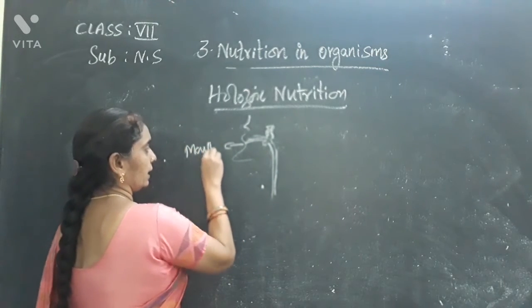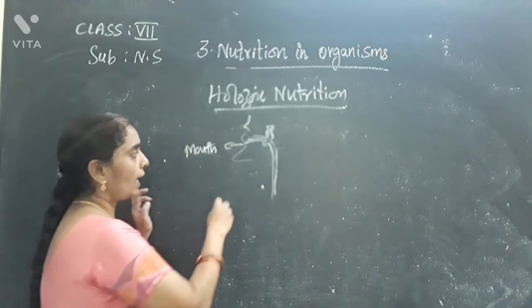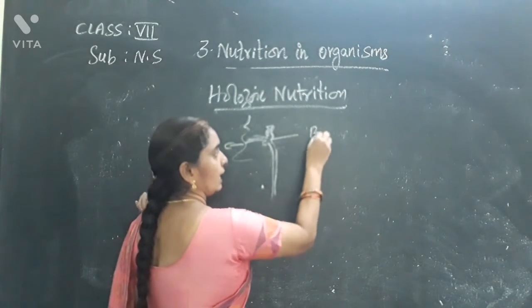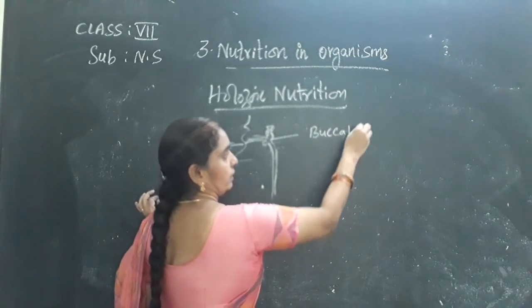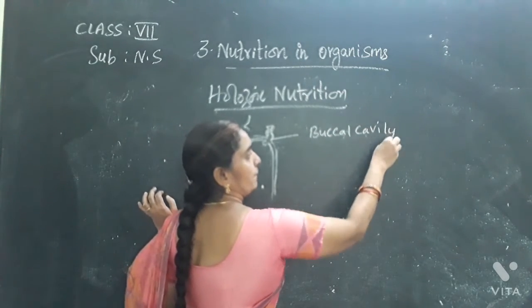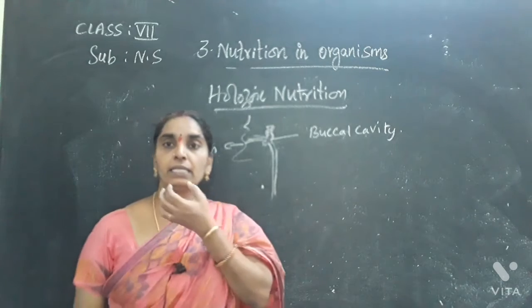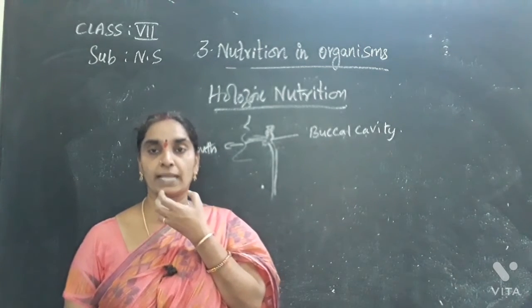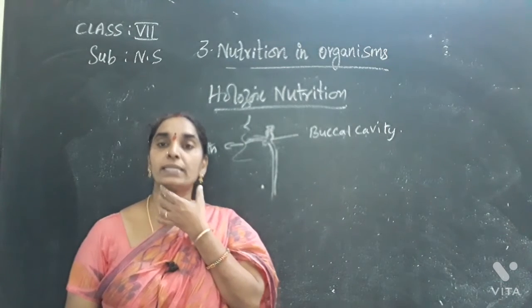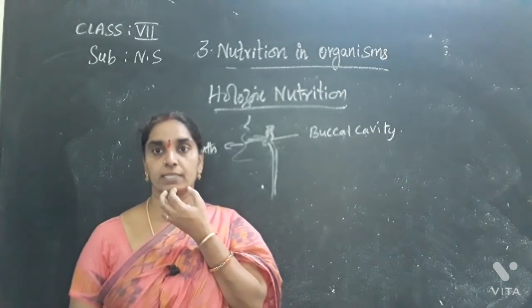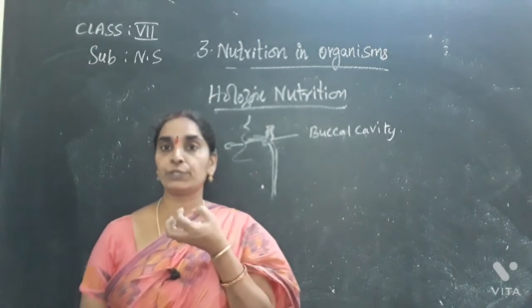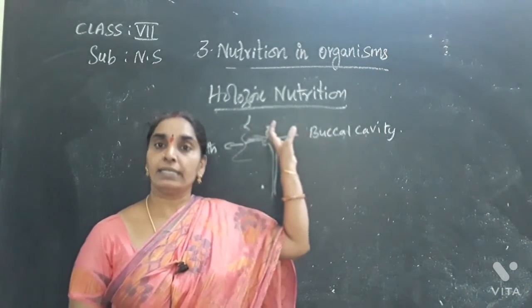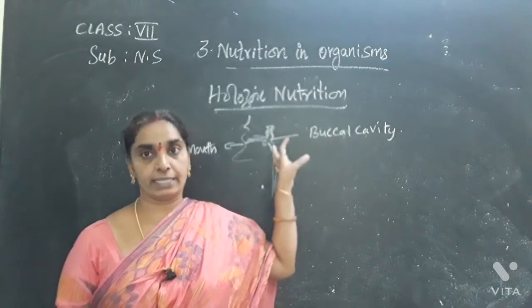Food is taken in through the mouth, and inside the mouth is the buccal cavity. This is the part that contains the teeth, tongue, etc., where the first digestion takes place with the action of the salivary juices produced by the salivary glands. Here the carbohydrate digestion takes place in the buccal cavity itself.